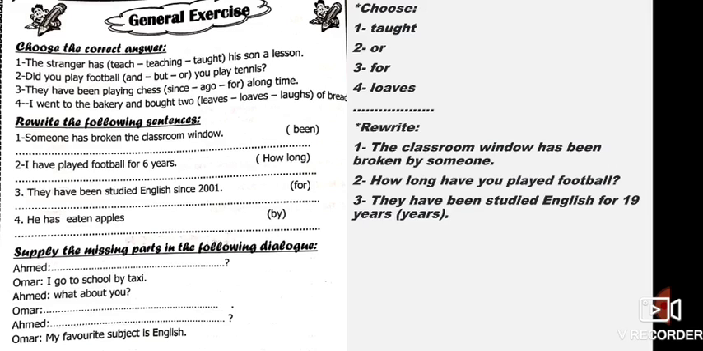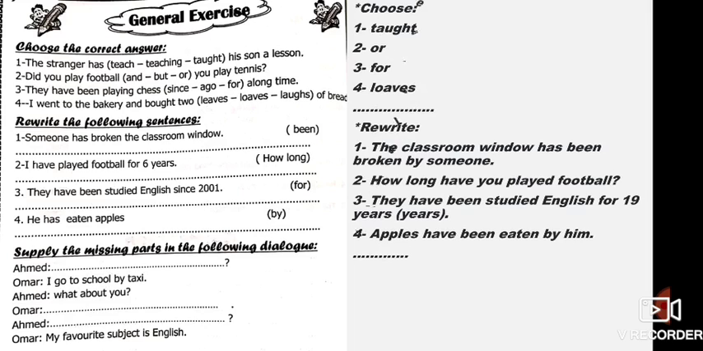He has eaten apples, by, of course, passive. The object is apples and apples is plural. We will put have. So apples have been eaten by him.